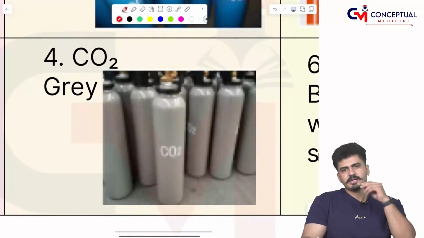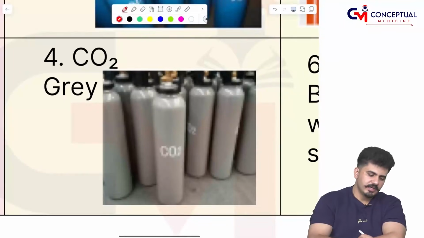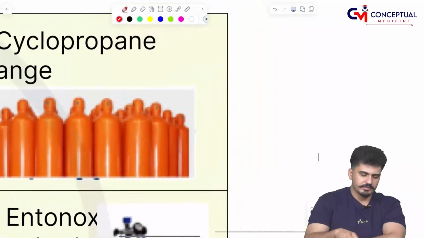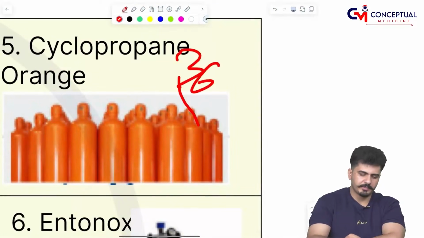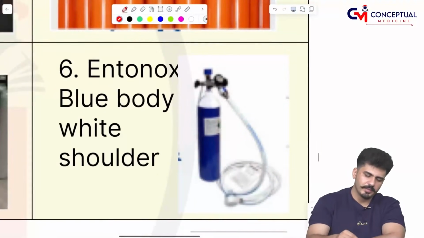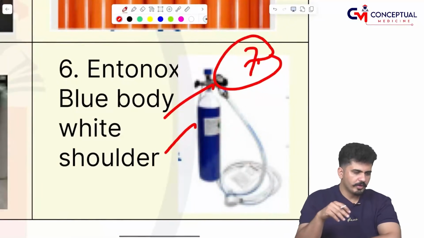Then carbon dioxide, grey color. This gas is used in the laparoscopic surgeries. 1.6 and 2.6: 1.6 is more than 7%, 2.6 is less than 7%. So cyclopropane, 3.6 is the pin index and the color is orange. Entonox is a mixture of two gases. Pin index is 7. Remember, blue body with the white shoulder.